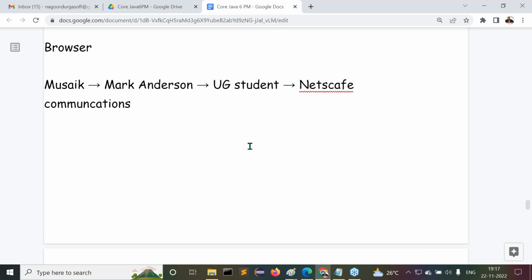Netscape Communications. As part of his project work, he went there to do this particular work. What is this Netscape Communications? It is a company where Marc Andreessen did his project work. As part of that project work, he prepared that browser.